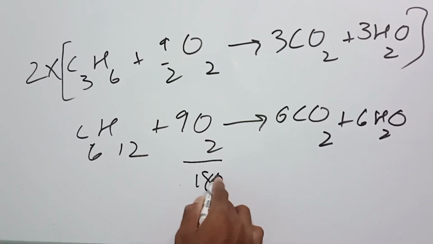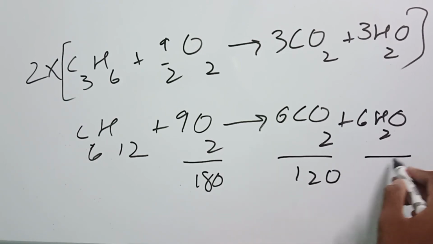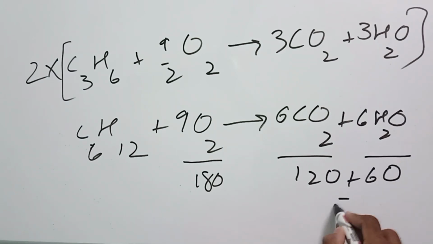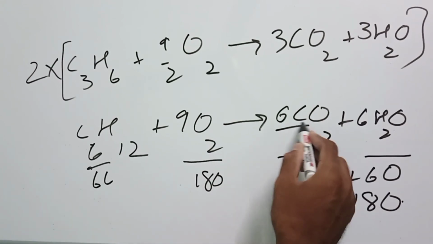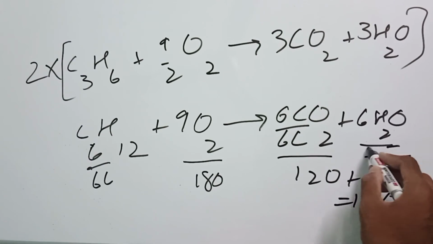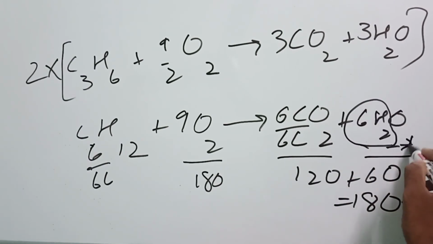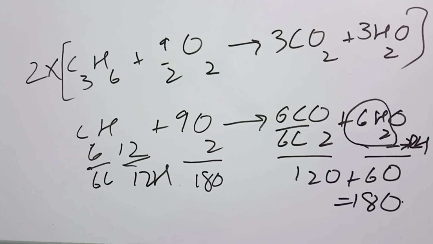18 oxygens: 6 into 2 is 12 oxygens, plus 6 oxygens is 18 oxygens. 6 carbons, 12 hydrogens, here also 12 hydrogens. So now this is a completely balanced equation: C6H12 plus 9O2 gives rise to 6CO2 plus 6H2O.